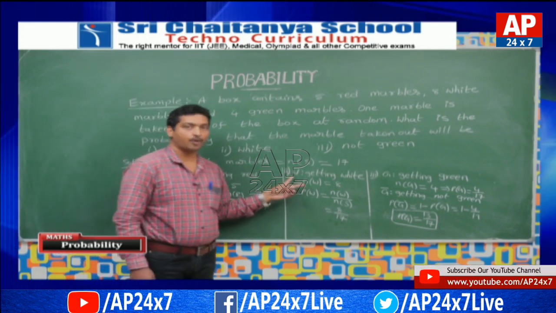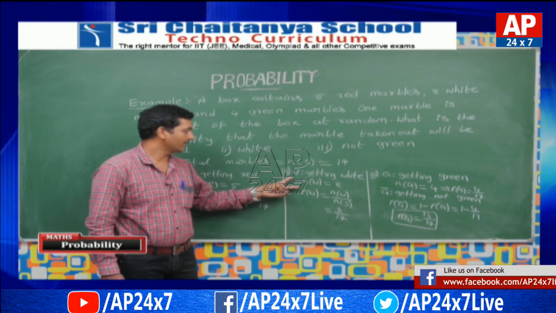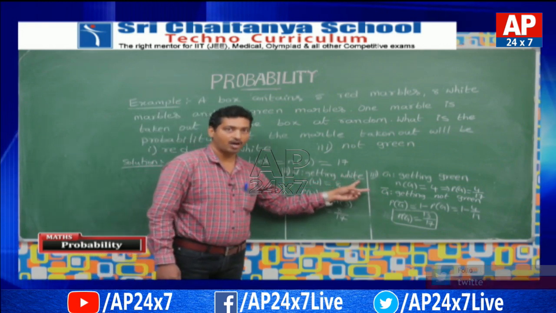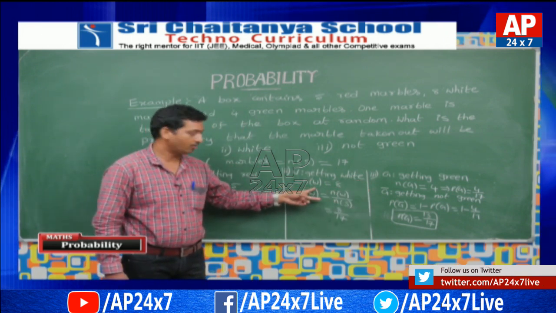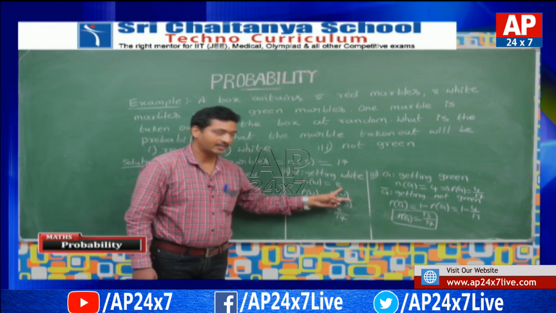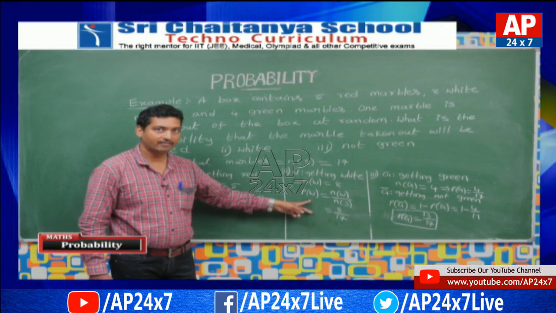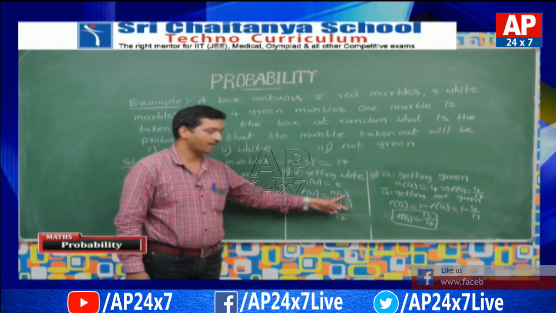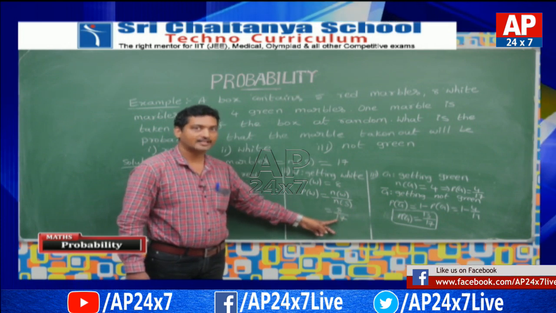Now come to the second part. Here I am taking W as an event getting white marble. N of W, which is equal to the number of white marbles, is equal to 8. P of W, the probability of getting white marble, is equal to N of W by N of S, which is equal to 8 by 17.